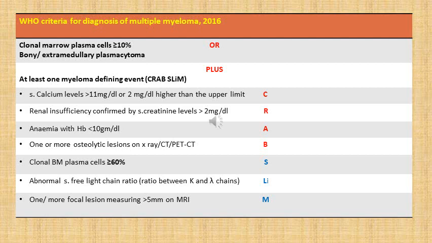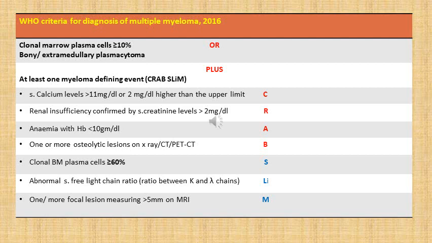So, to make a diagnosis of multiple myeloma, we need either clonal bone marrow plasma cells which should be equal to or more than 10%, or bone marrow or extramedullary plasmacytoma, either of these two, plus one of these myeloma defining events.